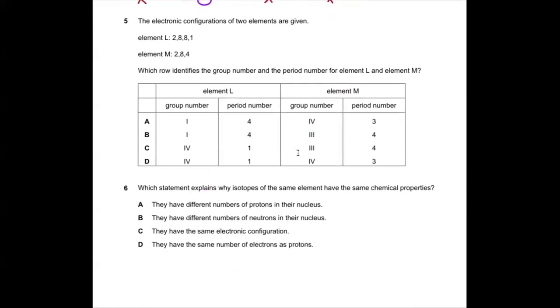Okay. Now, 5. The electronic configuration of two elements is given. Element L has 2, 8, 8, 1 and element M has 2, 8, 4. Which row identifies the group number and the period number of element L and element M?